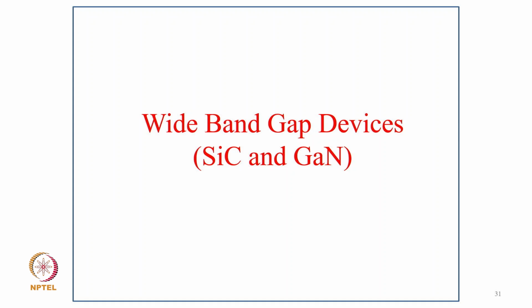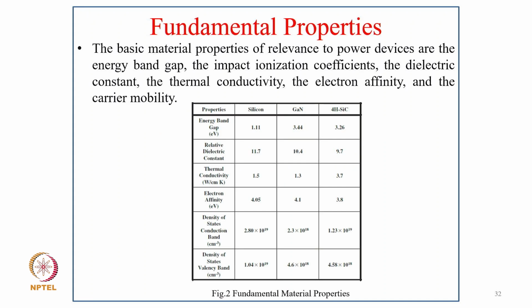Coming to wide bandgap devices like silicon carbide and GaN devices. The fundamental material properties relevant to power electronic devices are the energy band gap, the impact ionization coefficient, the electric field, the thermal conductivity, the electron affinity and the carrier mobility.